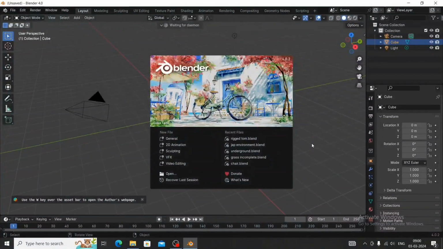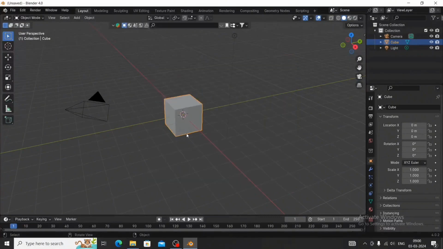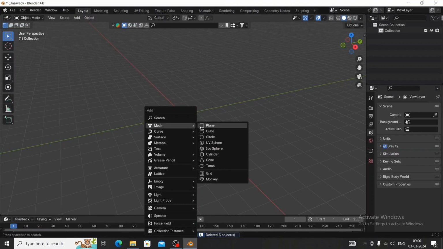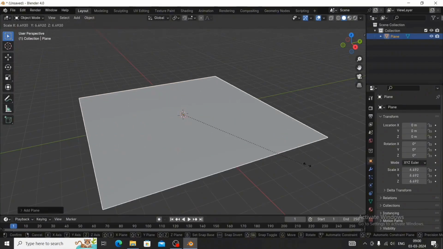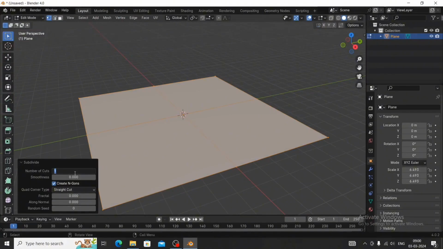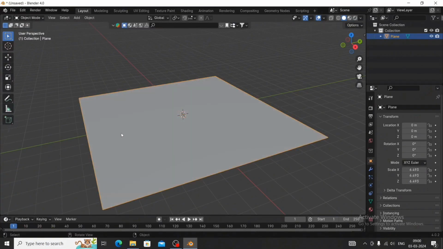So hey guys, today we will see how to create a water simulation within 1 minute. So add a plane for water and scale it up, then go to edit mode, click subdivide to 17, and then Ctrl+3 for subdivision set or subdivision modifier.